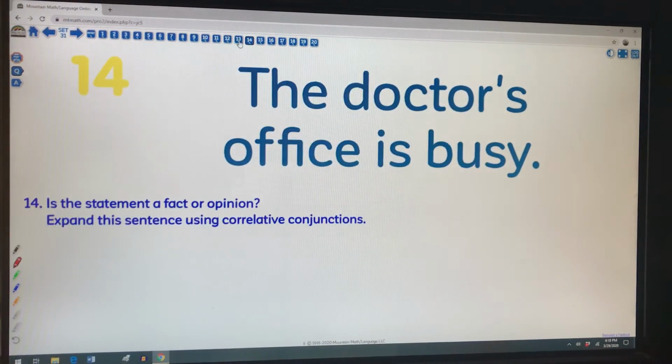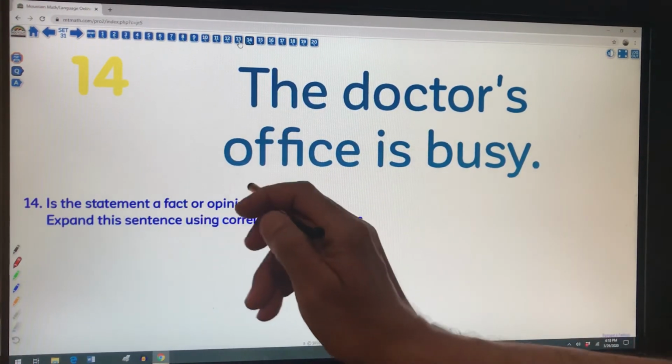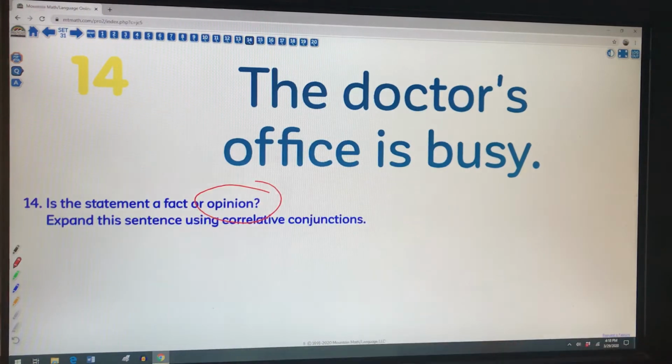All right. Is this statement a fact or an opinion? When I have fact or opinion, point to part of your body. For a fact, I'm pointing to my head; for an opinion, pointing to my heart. Opinions, again, are things that we can argue about, things that we might have a difference of, things that are not facts. So the doctor's office is busy. Now, this, I'm going to argue, is an opinion. Why is that? I believe that's true because it's relative to someone's patience.